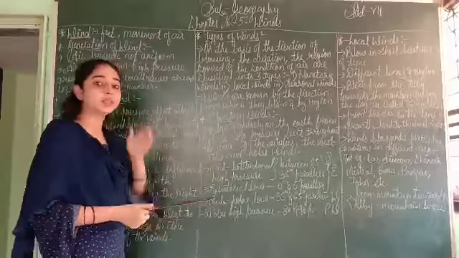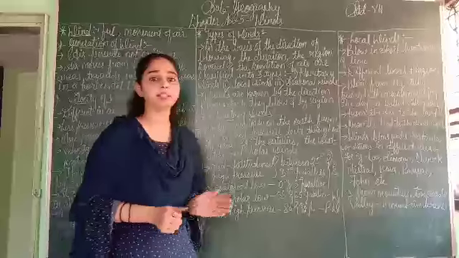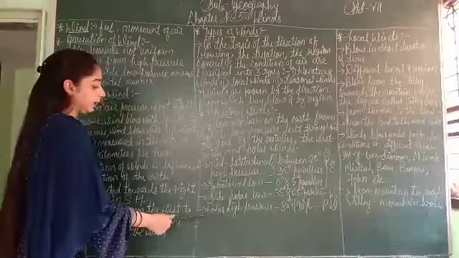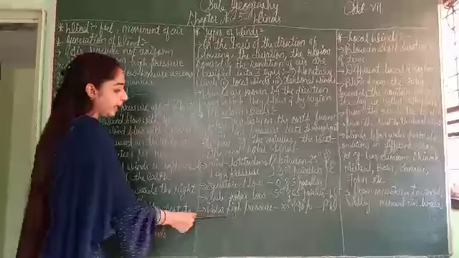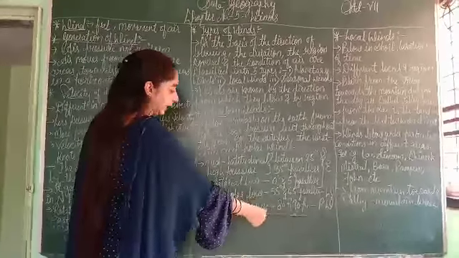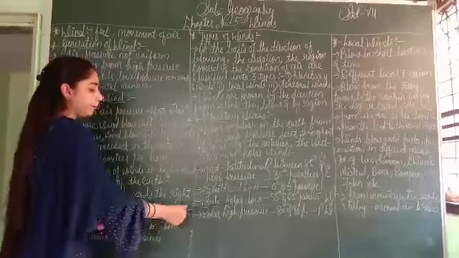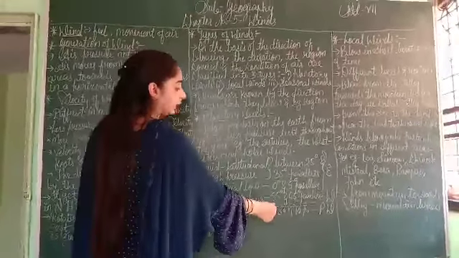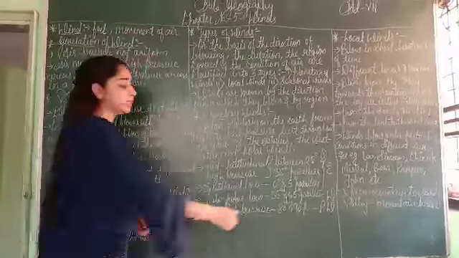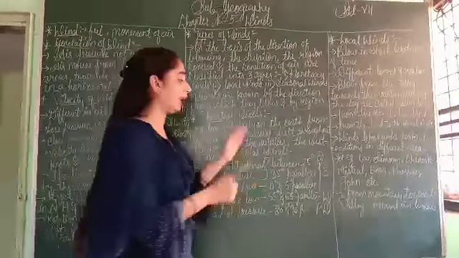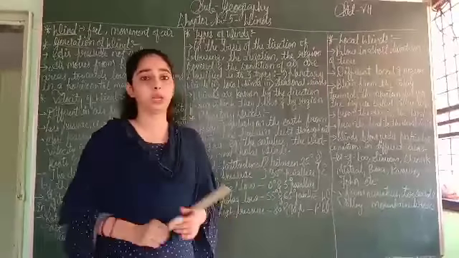And in the third part, in both hemispheres, winds from the polar high pressure belt, 80 to 90 degree parallels, to the subpolar low pressure belt, 55 to 65 degree parallels, are called polar winds. So these are the degrees by which we classify the easterlies, westerlies and polar winds.